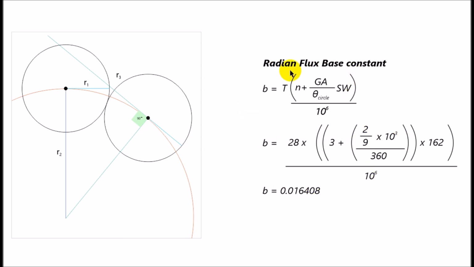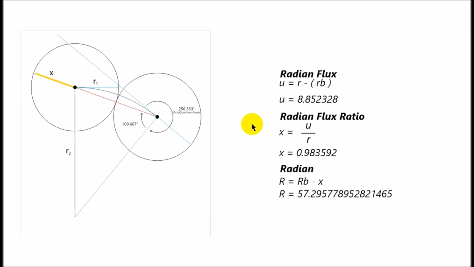Now, this itself is more of a mill rate. This is the actual tax value. So we're going to apply this to the circle radius and the rest of the operations. So we have a radian flux and a radian flux ratio, and then finally the radian. Okay, and this is exactly what I was trying to explain.